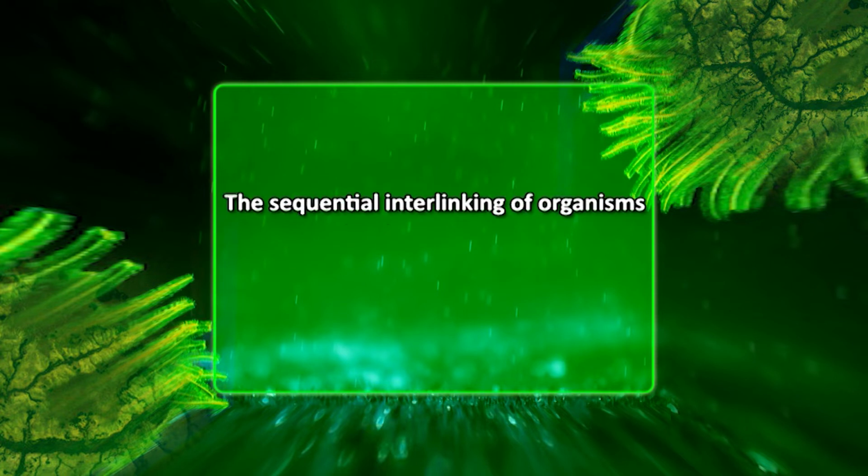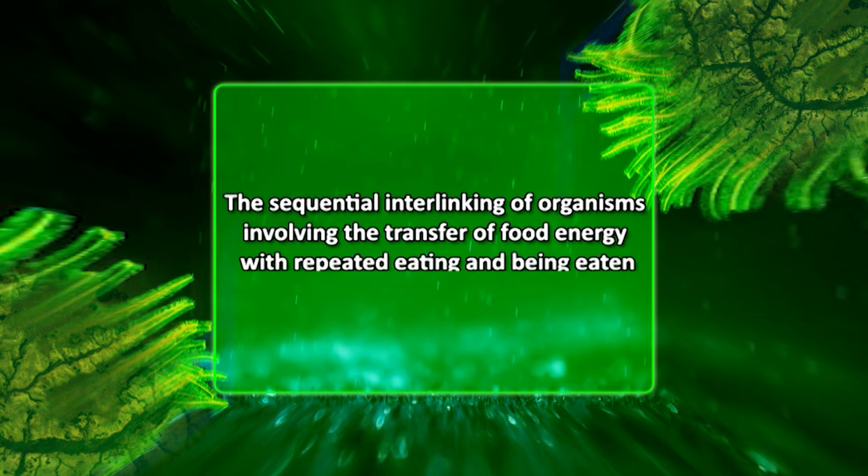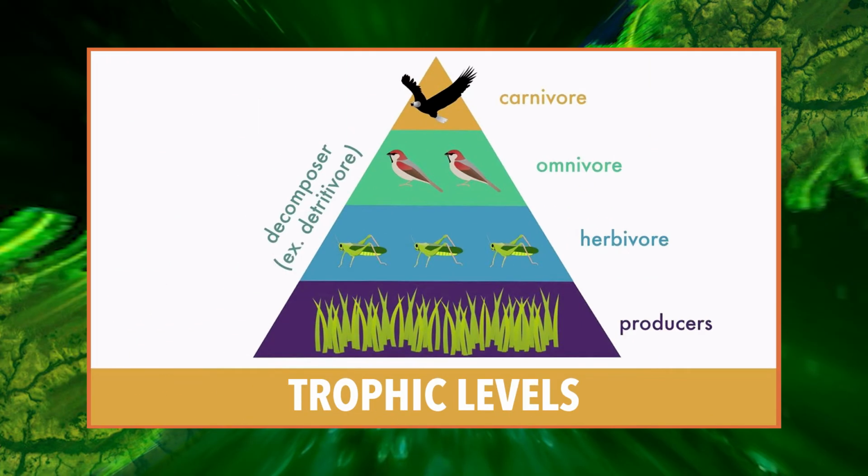Dear students, we will now discuss food chains. The sequential interlinking of organisms involving the transfer of food energy with repeated eating and being eaten is referred to as a food chain. Thus, a food chain is a series of organisms, each feeding on the organism preceding it. The distinct sequential steps in a straight food chain are referred to as trophic levels or nutritional or feeding levels.